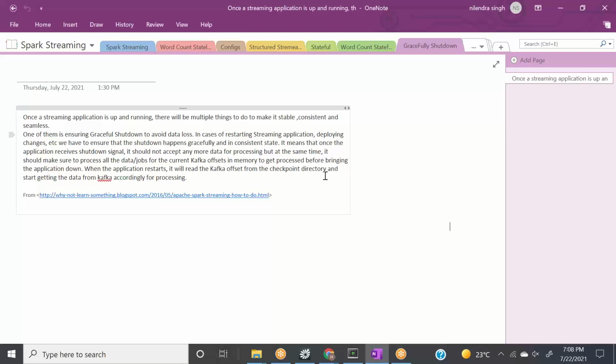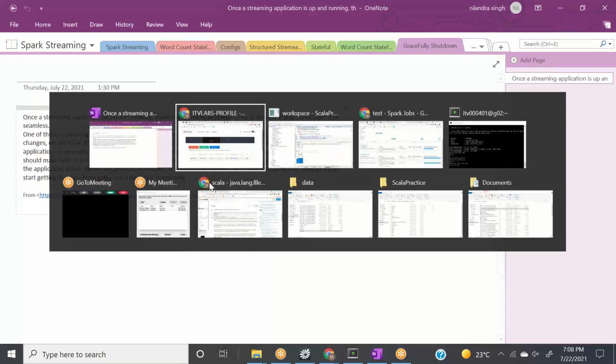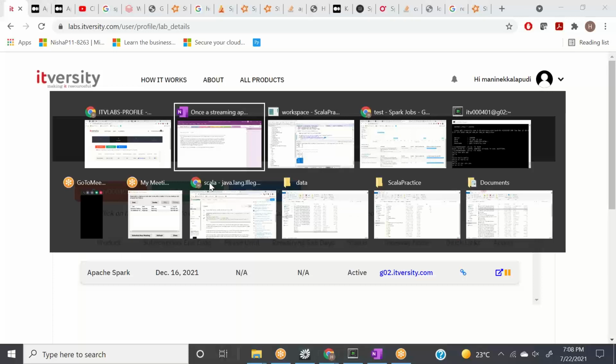It means once the application receives the shutdown signal, it should not accept any more data for processing, but at the same time, it should make sure to process all the data for the current jobs. Don't worry about the Kafka topic in memory. When the application restarts, it will read from the checkpoint directory and start getting the data accordingly. So this is what graceful shutdown will do for you, right?